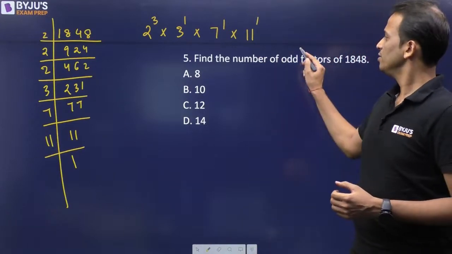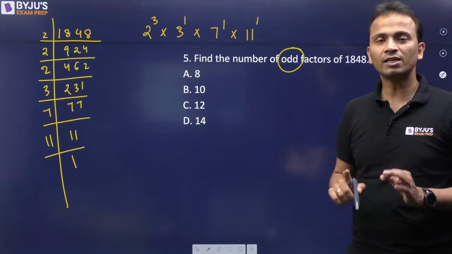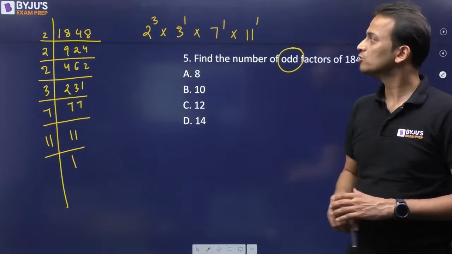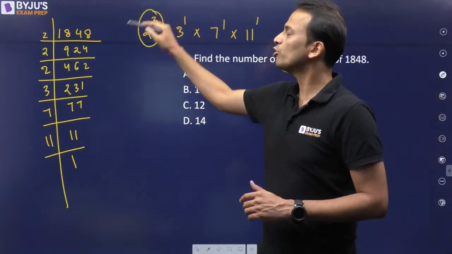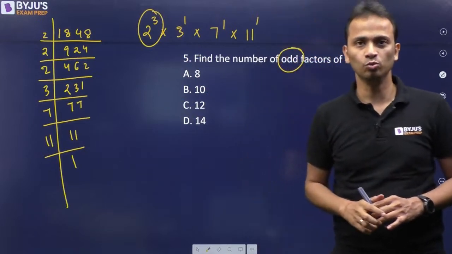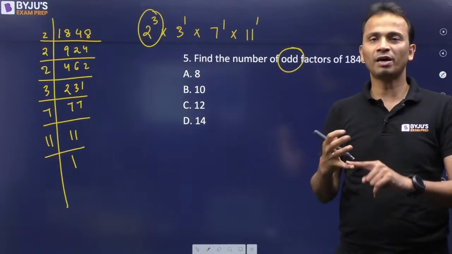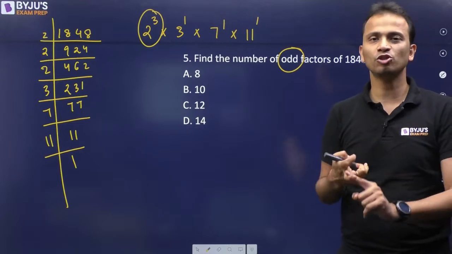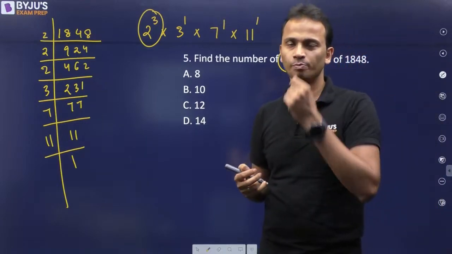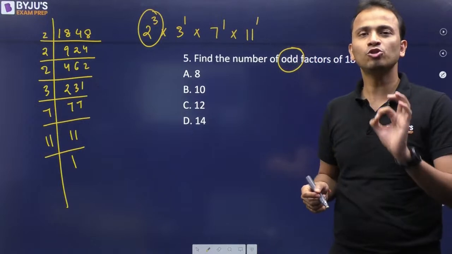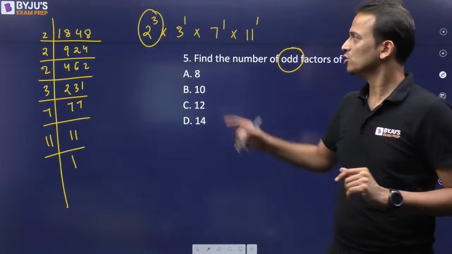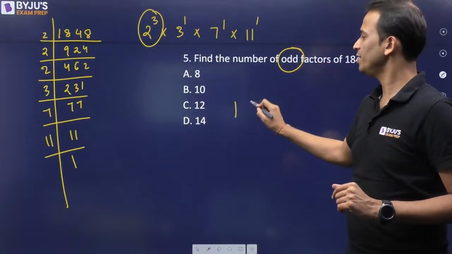Now here the factor has to be an odd number. So that means I cannot use the powers of 2. So 2 raised to the power 1, 2 raised to the power 2, 2 raised to the power 3, these powers cannot be used. So only 2 raised to the power 0 is available. So 2 can be used in one way.